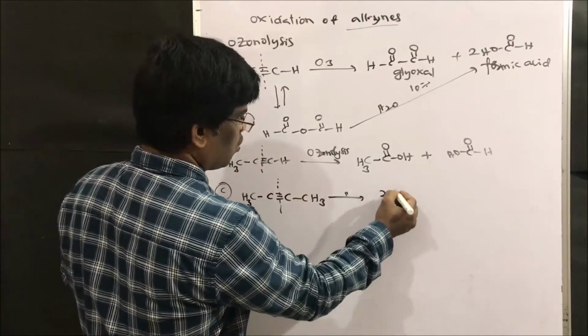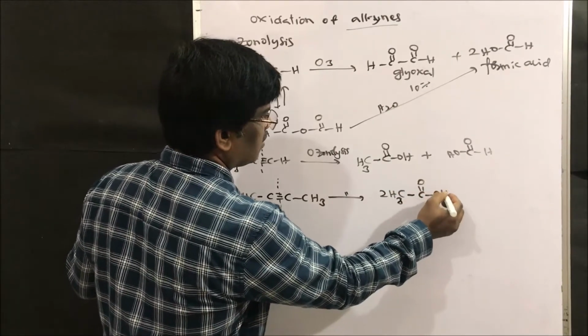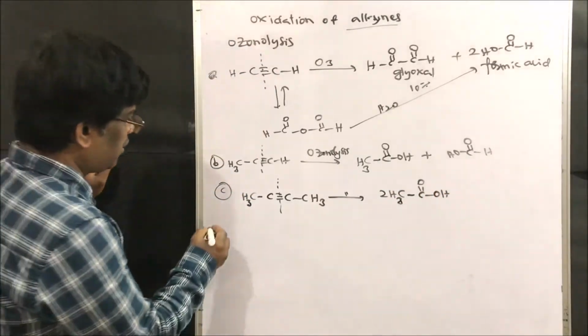I am going to get 2 moles of acetic acid.